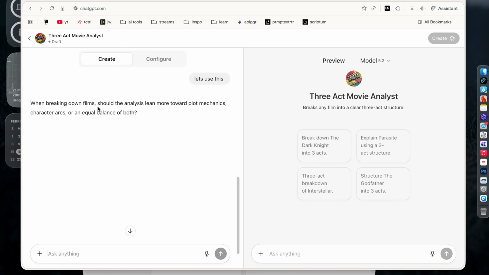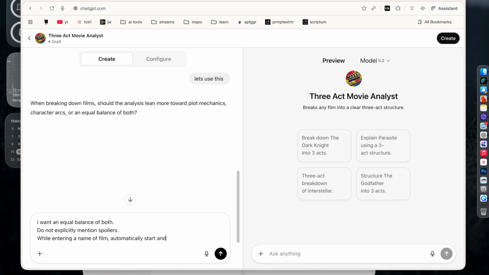While breaking down the films, should the analysis lean more towards plot mechanics, character arcs, or an equal balance of both? So I want an equal balance of both. And we'll also mention a couple of other suggestions. Do not explicitly mention spoilers. While entering a name of a film, automatically start and give me the 3-act structure without any additional prompt.